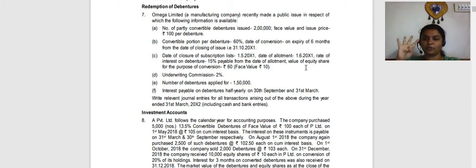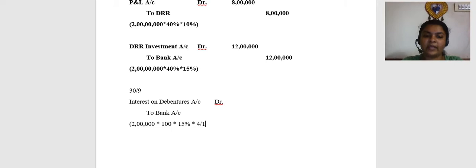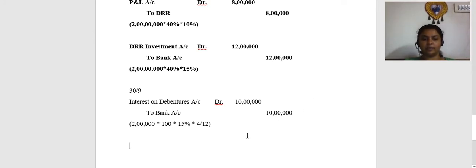So 4 months, so into 4 by 12, which will give you 10 lakhs. From the date of allotment, friends, so please remember it is 10 lakhs. So this is on 30th September. The next interest is on 31st March, so we will come to it later.